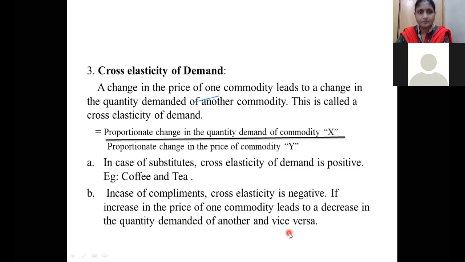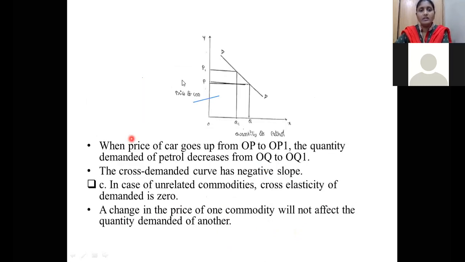Okay. Next. See here. When the price of a car goes from OP to OP1. See here, at the beginning we are taking the price of the car on the y-axis and the quantity demanded of petrol on the x-axis. Because when you buy the car, immediately you go to buy petrol also. We will fill the tank with petrol by running the car on the road.